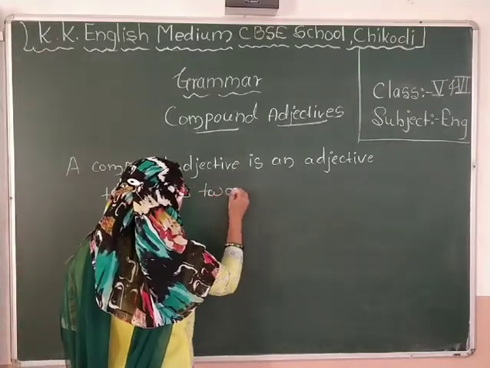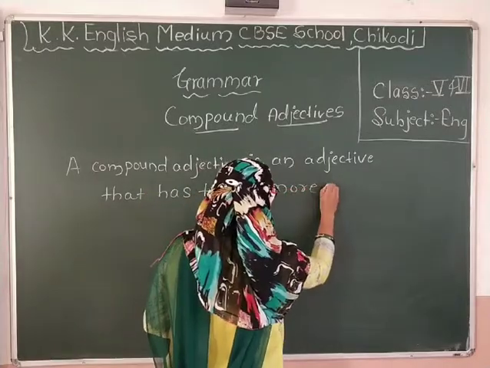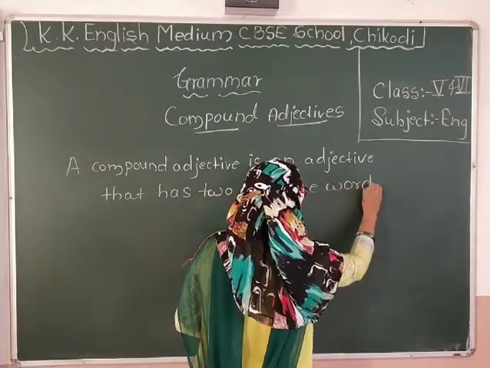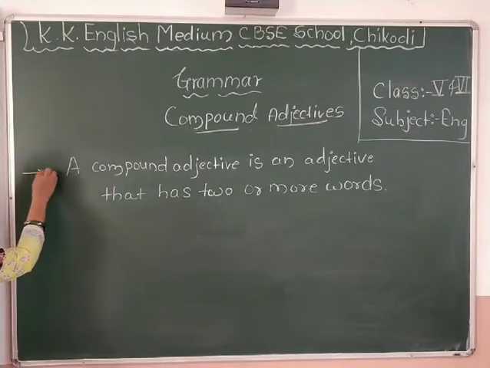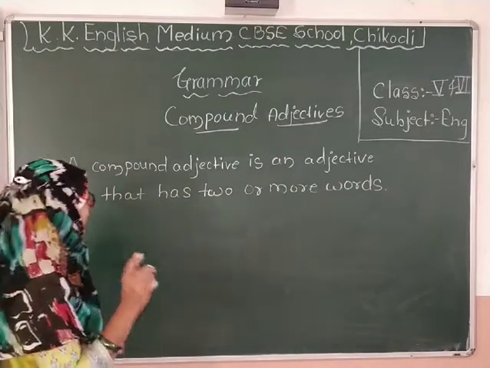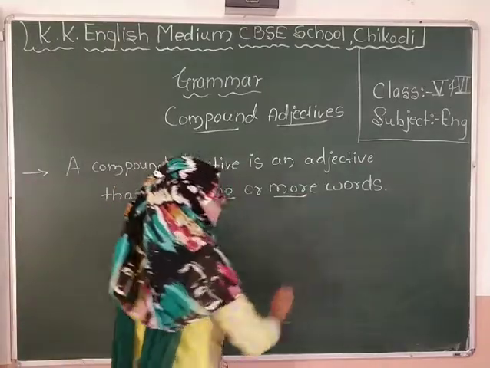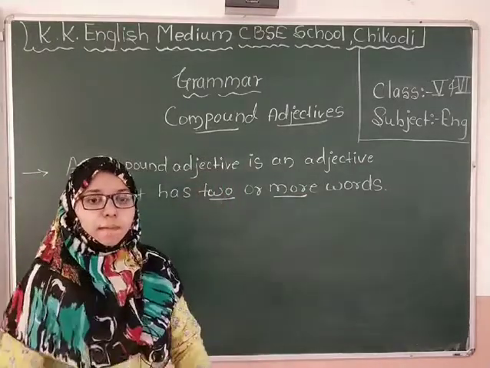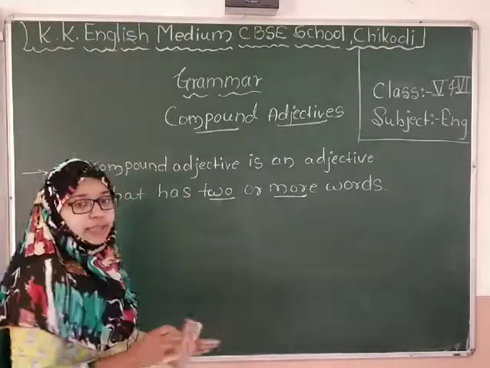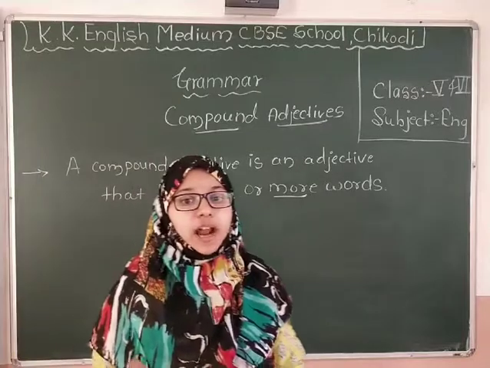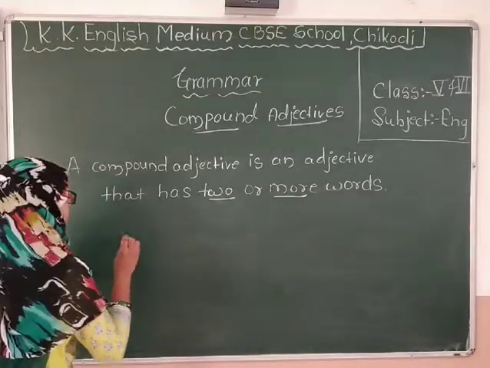Now you are clear about this. A compound adjective is an adjective that has two or more words. This is very important. Maybe two words or maybe more than two words. And the second important thing is that these words are joined together with a hyphen.